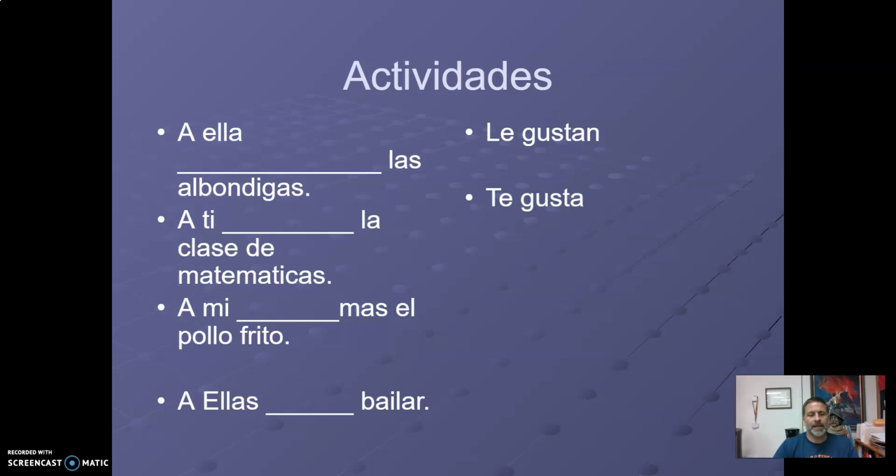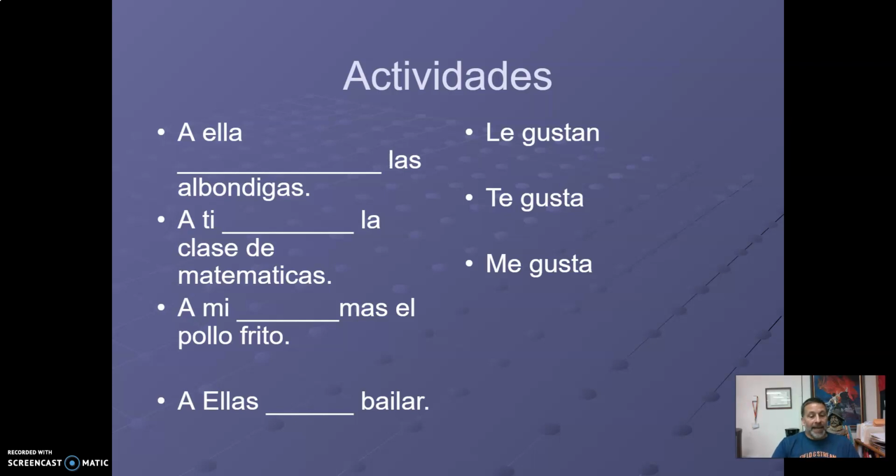Okay, 3. I like fried chicken more. Okay, so a mí, I got to figure out my indirect object pronoun plus gusta or gustan. What do I like? Fried chicken. Who's doing the liking? Me. A mí más el pollo frito. Again, give the answer. A mí, answer please. Me gusta más el pollo frito.